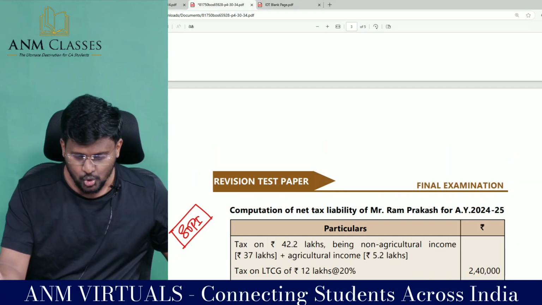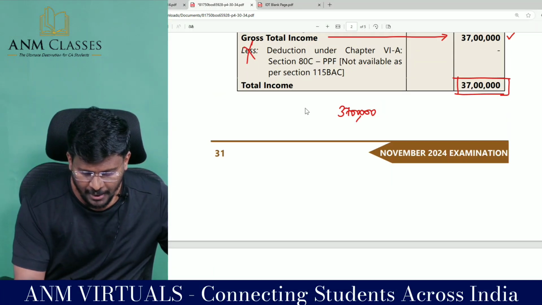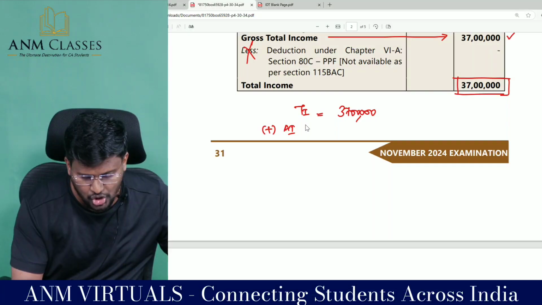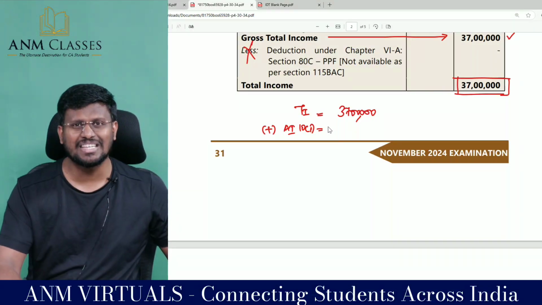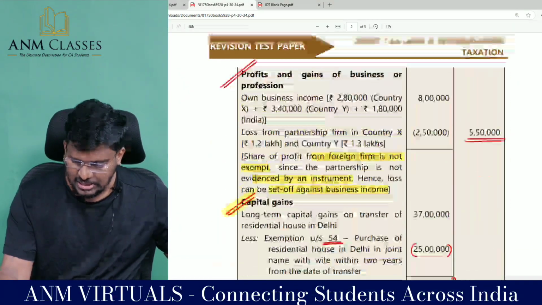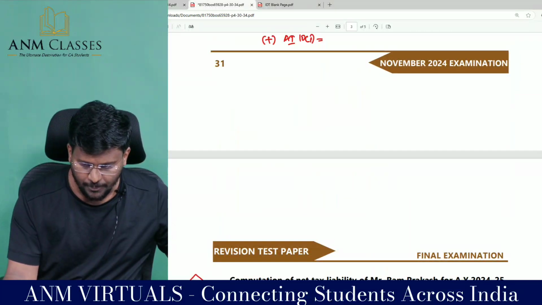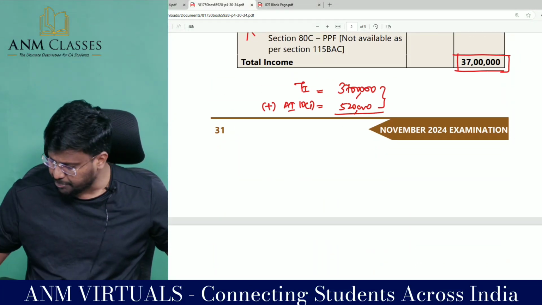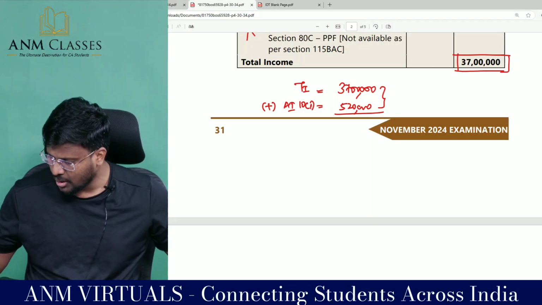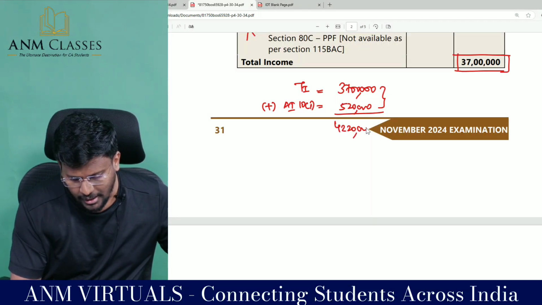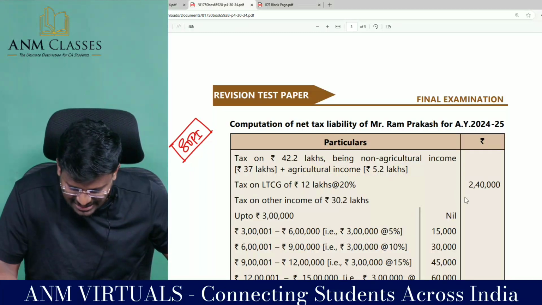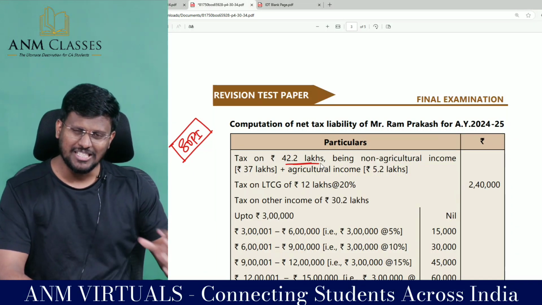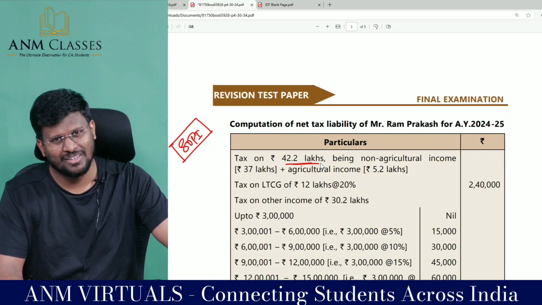Fantastic to the core. So my total income is how much lakh? 37 lakh. Add agriculture income exempt under section 10(1), which is 5 lakh 20,000. Sir, 37 lakh plus 5 lakh 20,000 comes to 42 lakh 20,000, which is the taxable income for the purpose of paying tax. So this is called the scheme of partial integration.